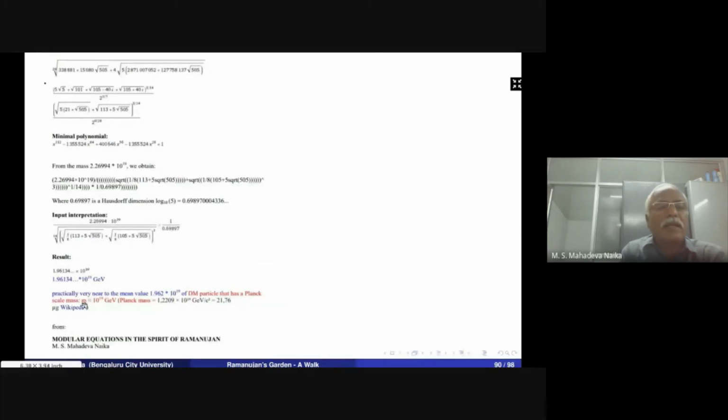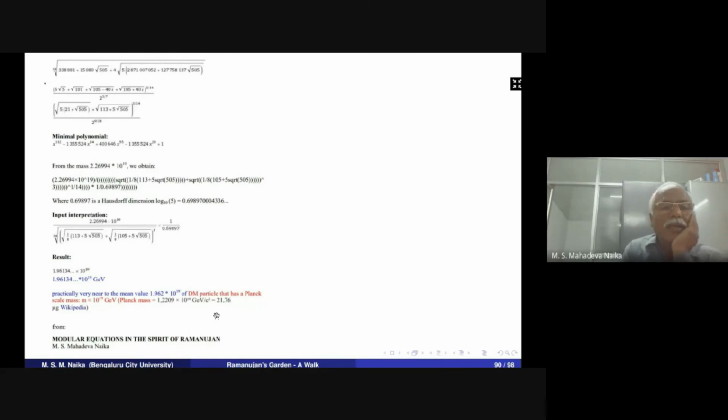Their value is practically very near to the mean value 1.962 times 10 to the power of 19, which is the Planck scale mass. They proved that this is equivalent to the Planck scale mass.